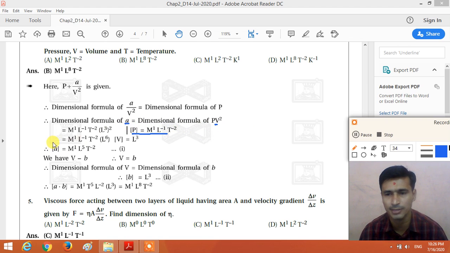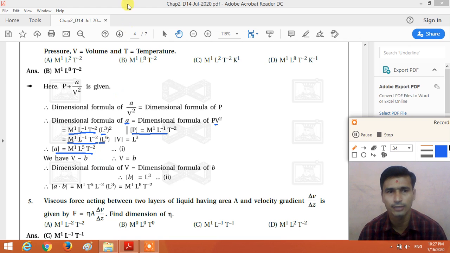Right? So what is the dimensional formula of A? Here the dimensional formula of pressure is M1 L minus 1 T minus 2 and the dimensional formula of volume square is L cube square, that is L raised to 6. So if we combine the power of L, here L is minus 1 and L raised to 6, we get the power of L as 5. So the dimensional formula of A is M1 L5 T minus 2.